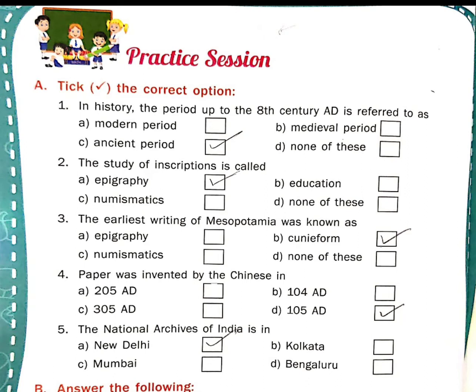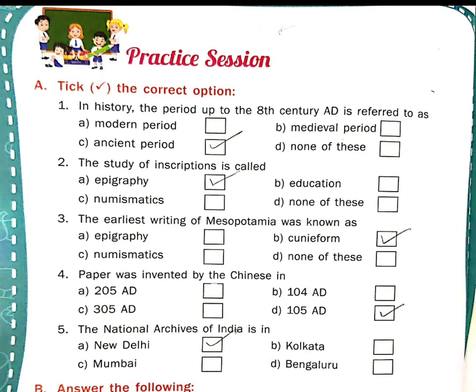First, in history, the period up to the 8th century AD is referred to as A. Modern period, B. Medieval period, C. Ancient period, or D. None of these. So, in history, the period up to the 8th century AD is referred to as the ancient period. So, the correct option is C.